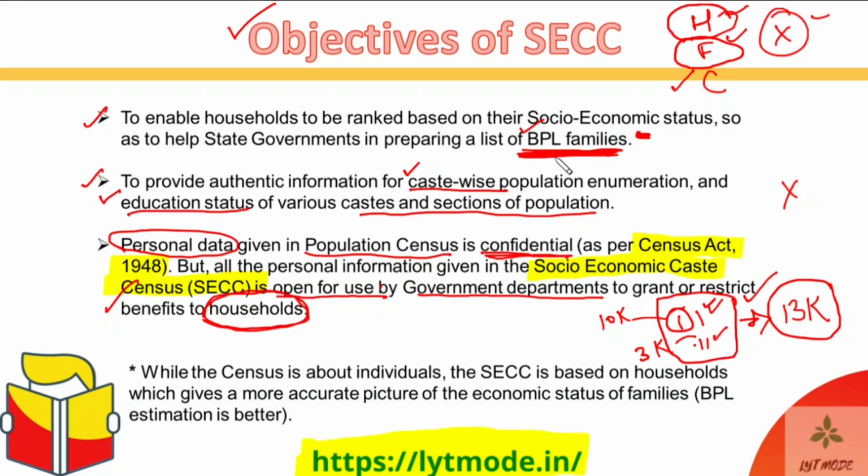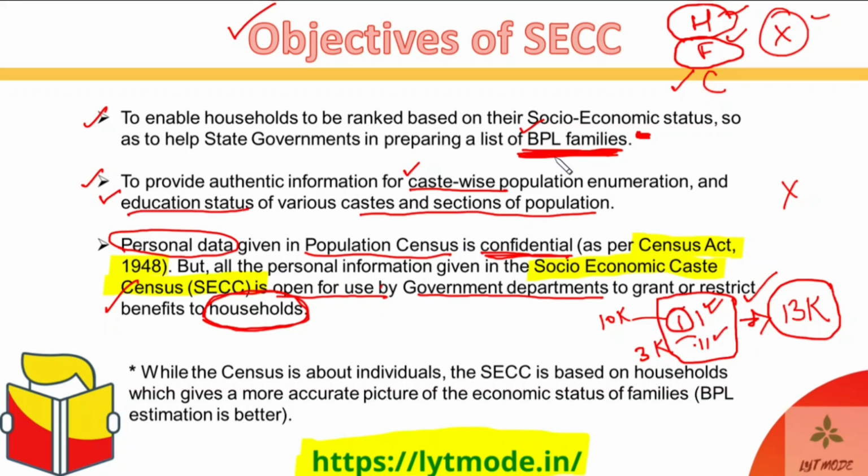So if a person is a BPL, that certificate that is given by the government for BPL will actually say that this entire family is below poverty line, because that is how it is calculated in a more refined way and in a more targeted way.